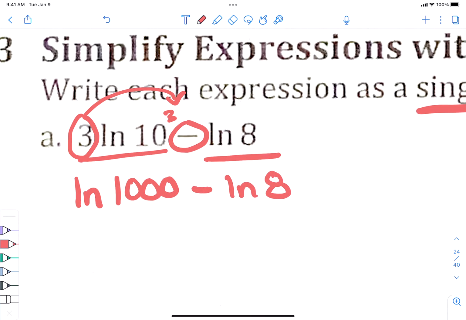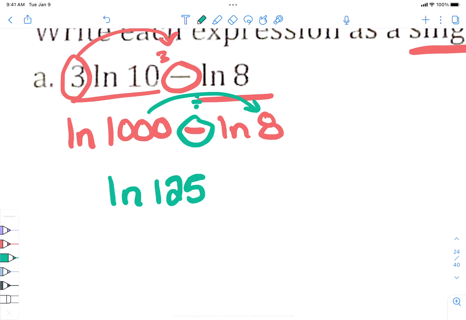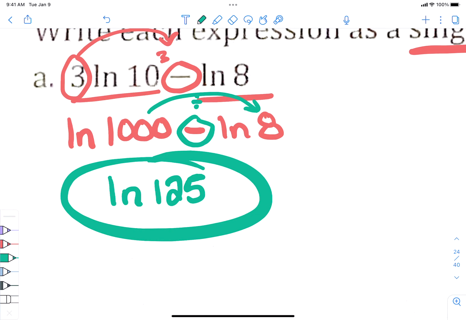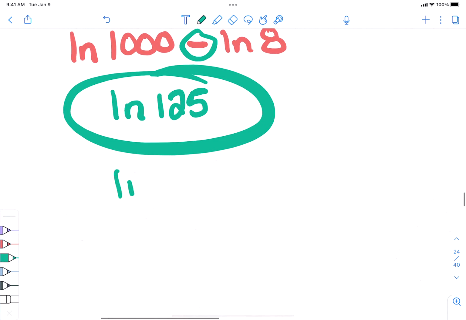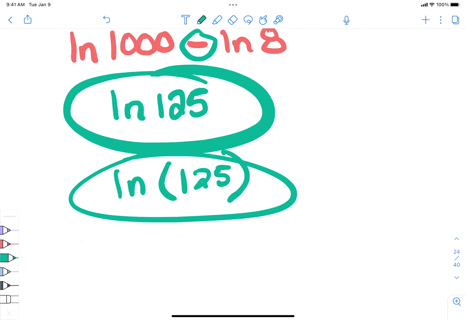And now they want us to combine them. But minus means divide, yeah? So we're going to divide ln of 1,000 divided by 8. What's 1,000 divided by 8? 125. There we go. Some people like to write your answer as ln with parentheses of 125, because on your calculator it opens up parentheses. But both of these things mean the same thing. Do you understand that? Your ln of 125 with or without parentheses, those mean the same thing.